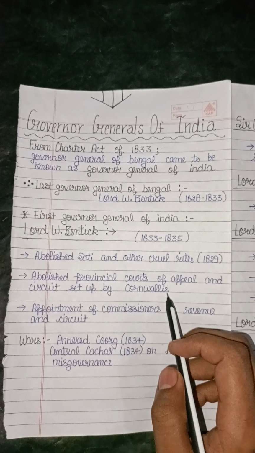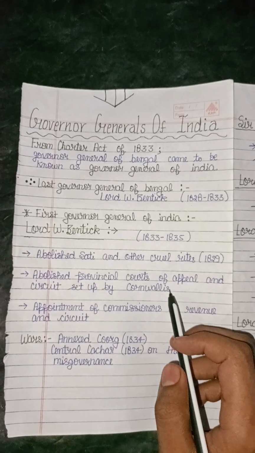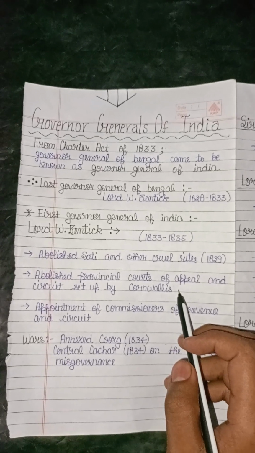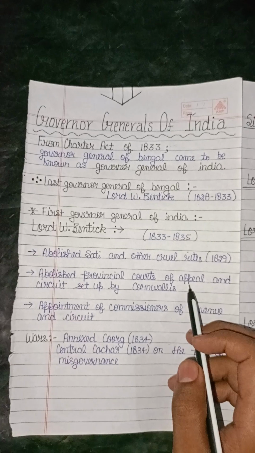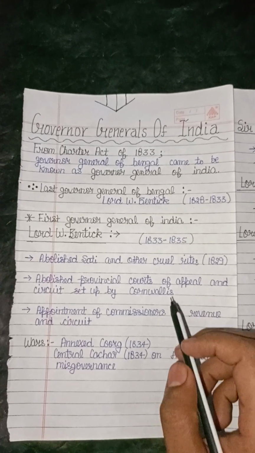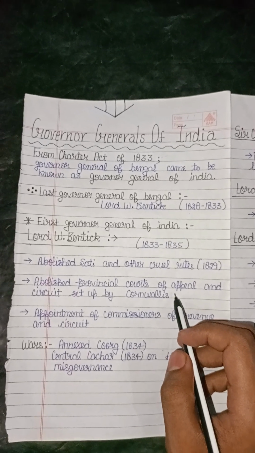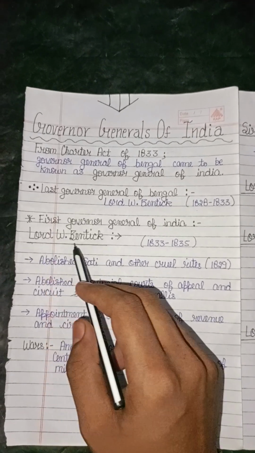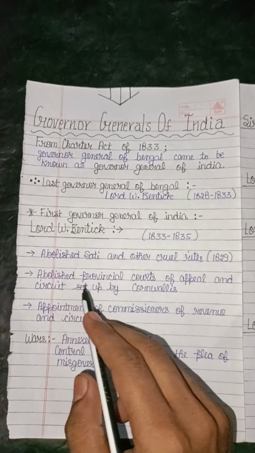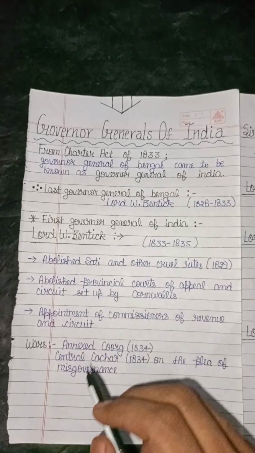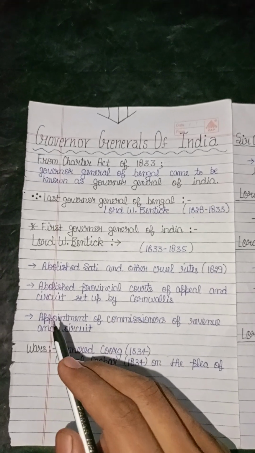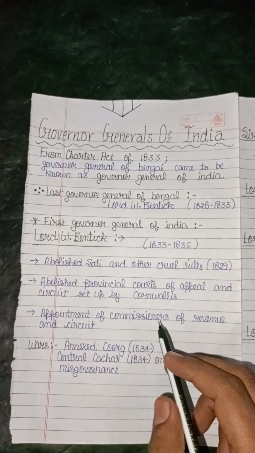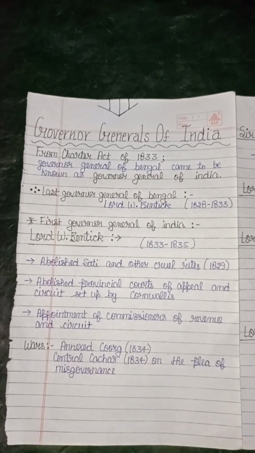As in the earlier video, we learned that Cornwallis is known as the father of civil service in India, and he introduced the post of civil judge. But at the time of Lord William Bentinck, he abolished the provincial courts, with the appointment of commissioners of revenue and circuit.